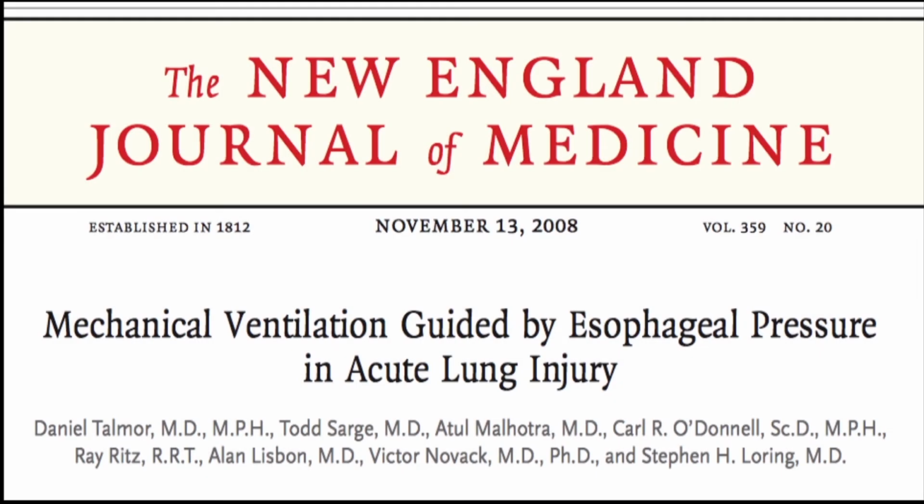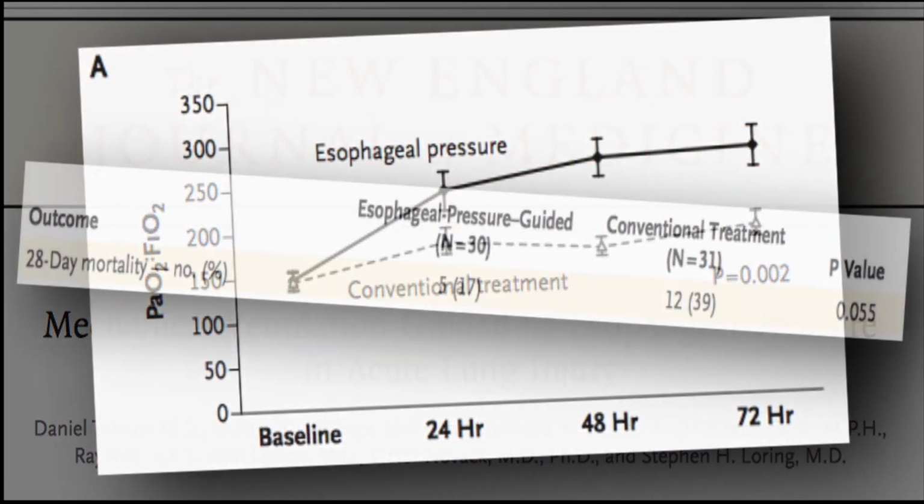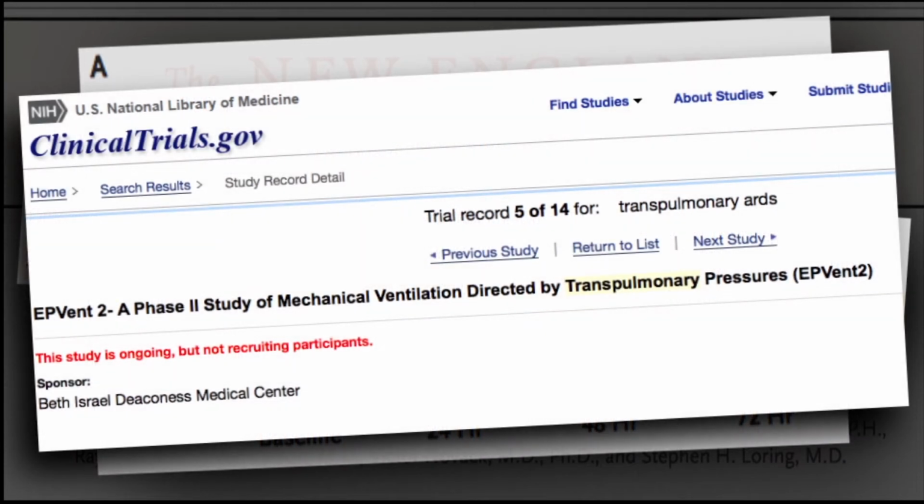Esophageal balloon-guided PEEP titration has been shown to provide a benefit in oxygenation, as well as a signal for reduction of mortality. Results of a larger EP-Vent2 trial powered to review outcomes should become available sometime in 2018.